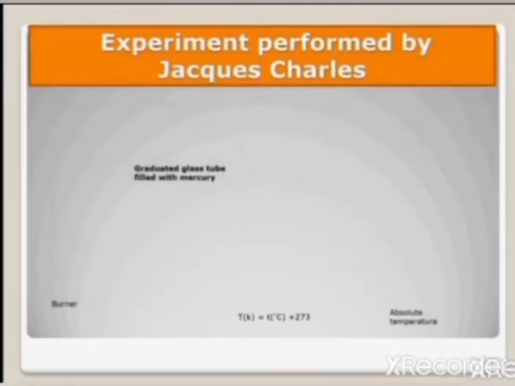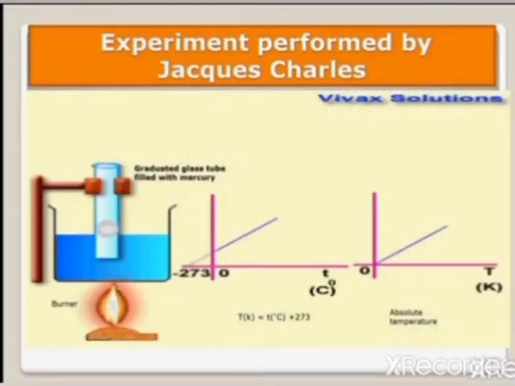To prove his law, Charles performed a series of experiments and he used the following apparatus to find the relationship between volume and temperature. Now the below picture shows the effect of temperature on volume of a gas. A known gas is trapped in a graduated glass tube by placing a small amount of mercury. The tube is immersed in a water bath that can be warmed with a heater. After each change of water temperature, you can measure the volume of the gas.